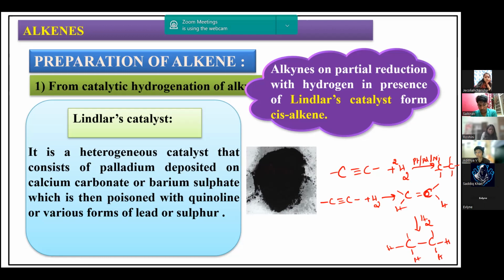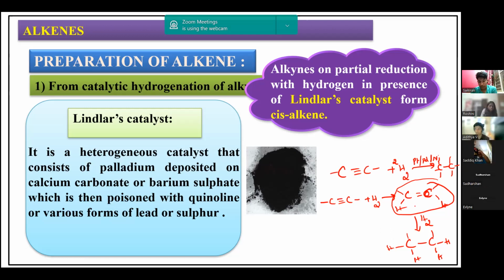Now, if I want to stop the reaction at the alkene itself, that is how we prepare an alkene from an alkyne. I have to stop the hydrogenation here itself. For that we do partial reduction with hydrogen. From here to here is complete reduction; from here to here is partial reduction.